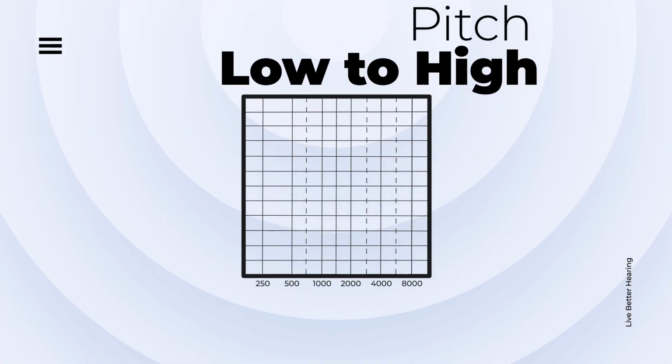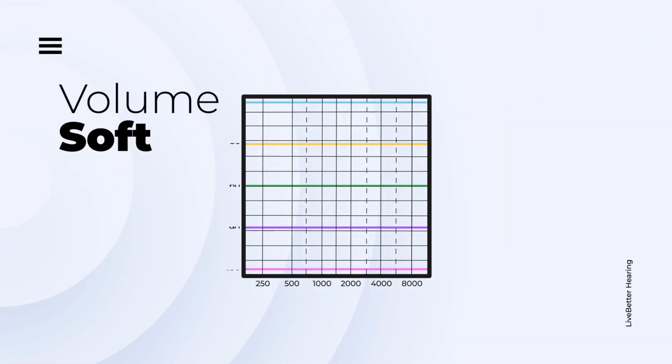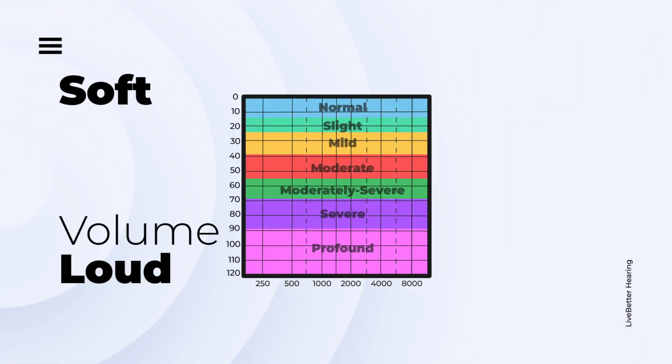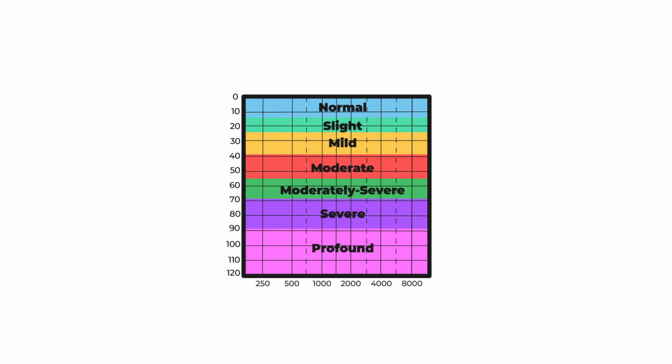This is an audiogram. It is arranged on the x-axis from low to high pitch, and along the y-axis from soft to loud volume. The better your hearing is, the higher up on the graph you'll be. Hearing loss goes from normal to slight, mild, moderate, moderately severe, severe to profound.